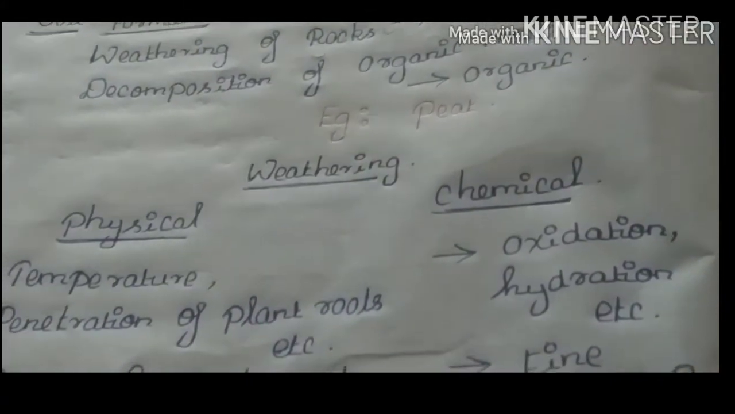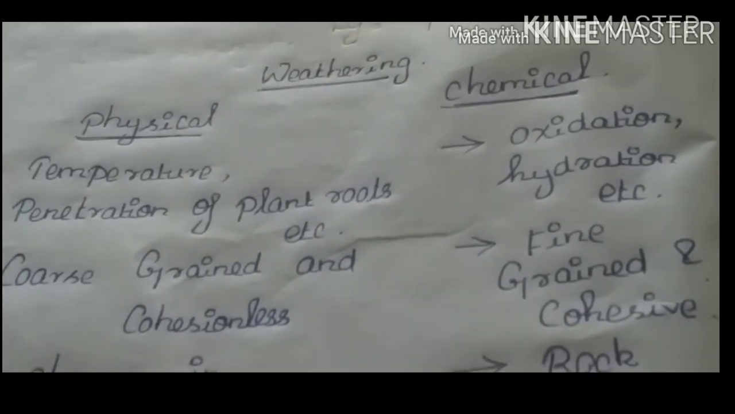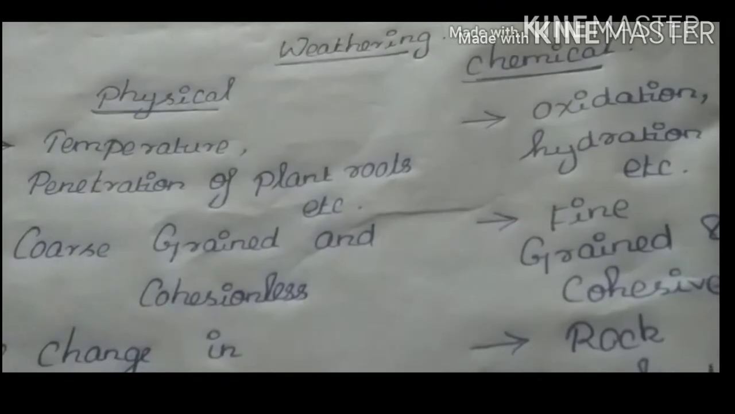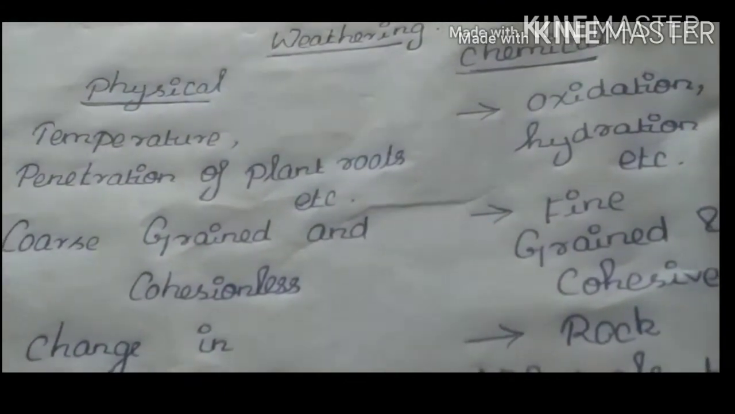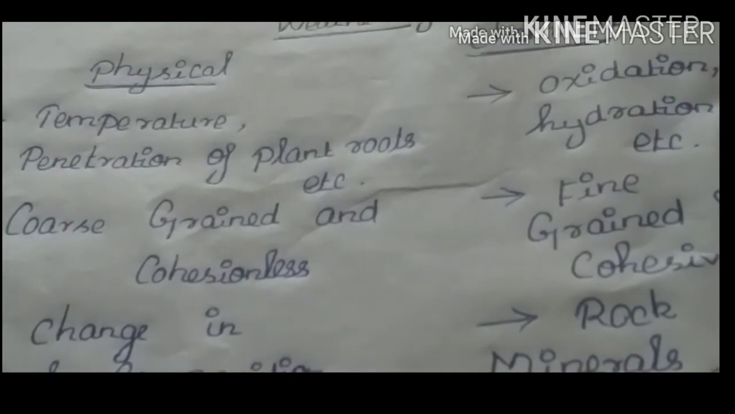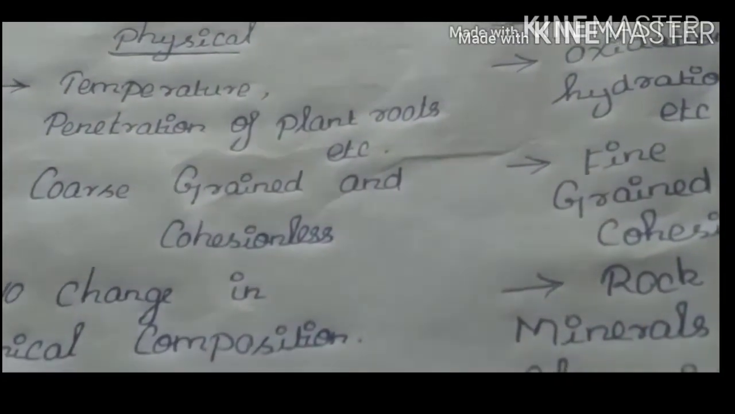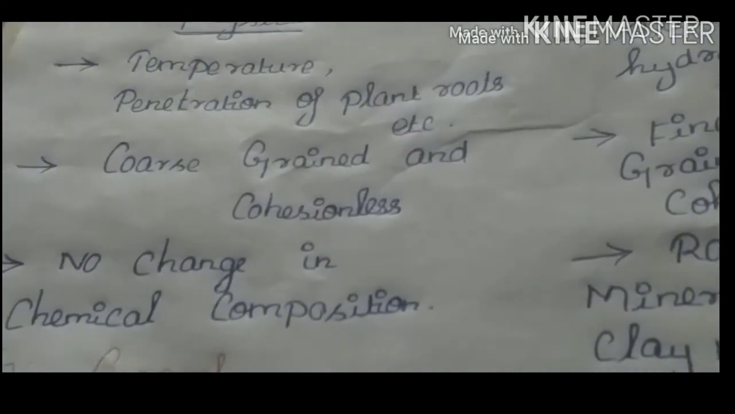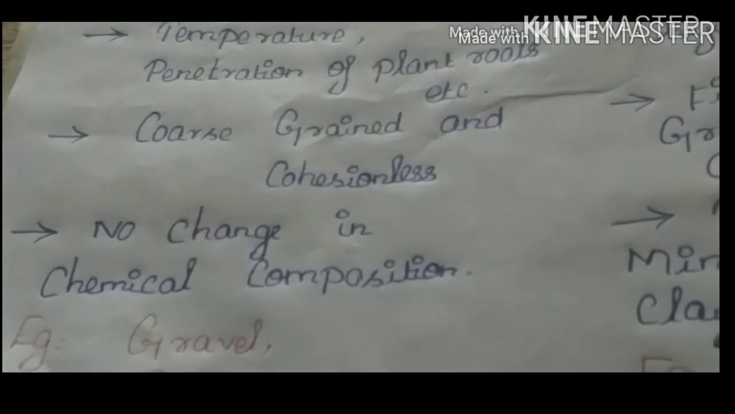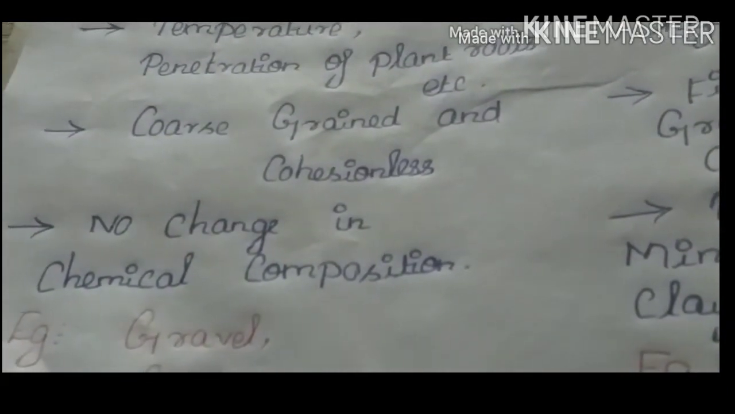Weathering. Physical weathering, chemical weathering. Physical weathering means it is the weathering that occurs due to the physical effects, like temperature, penetration of plant roots, abrasion, wedging action of ice, etc. If the soil is formed by physical weathering, then it is said to be coarse grained soil and cohesionless. There will be no change in the chemical composition. Example for the soil formed by physical weathering is gravel and the sand.